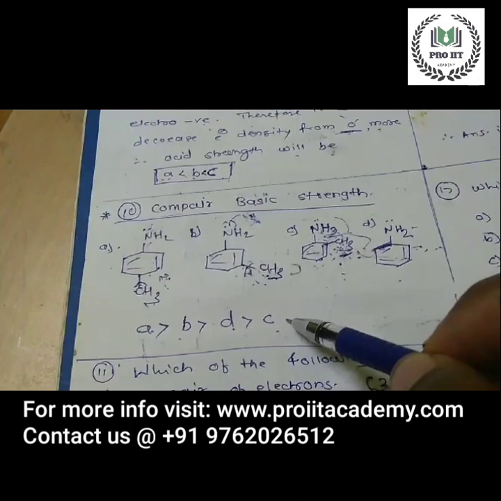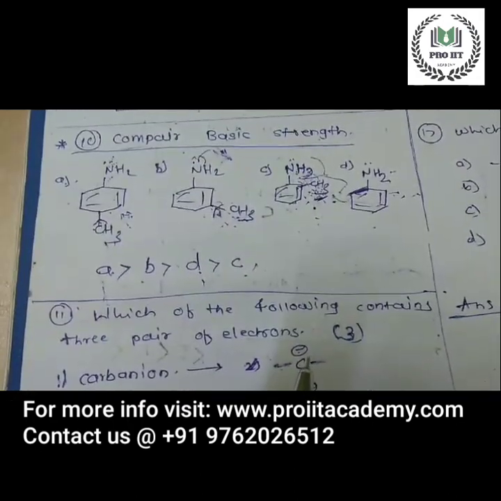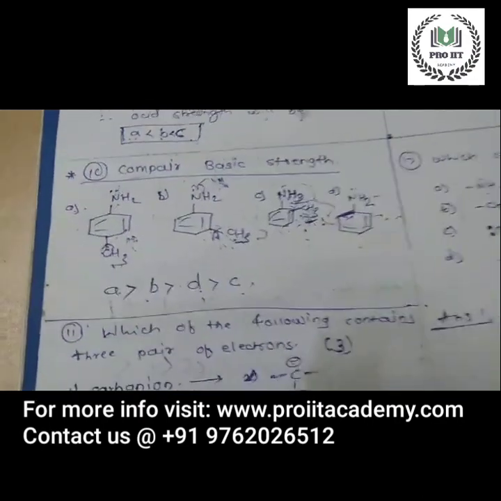Therefore, C is the least stable, and then D. So the correct order of the basic strength is A, B, D, and C. Okay. Next question.